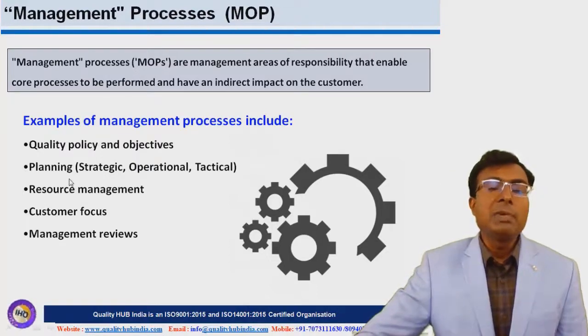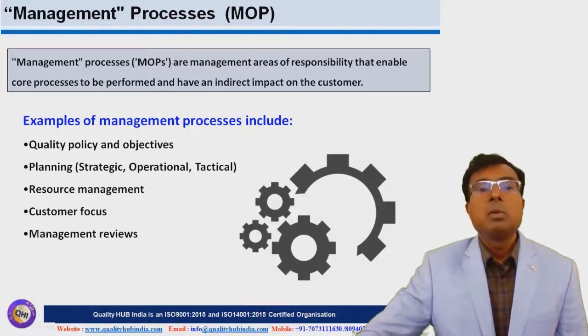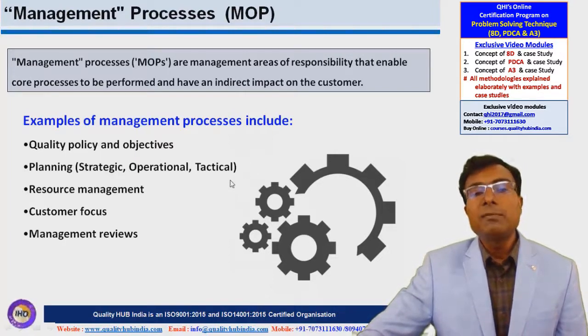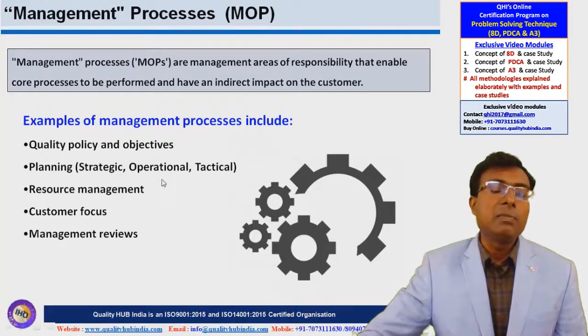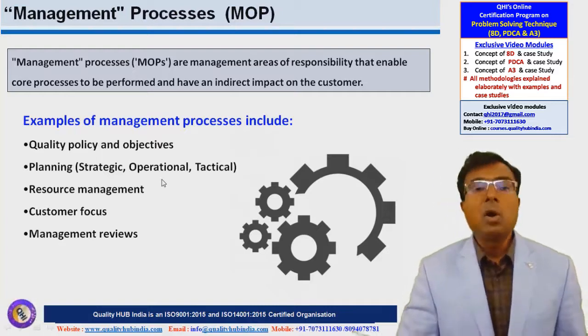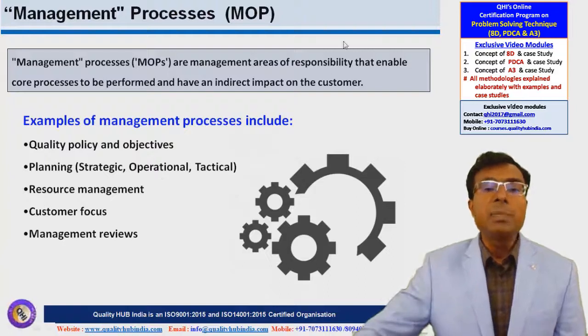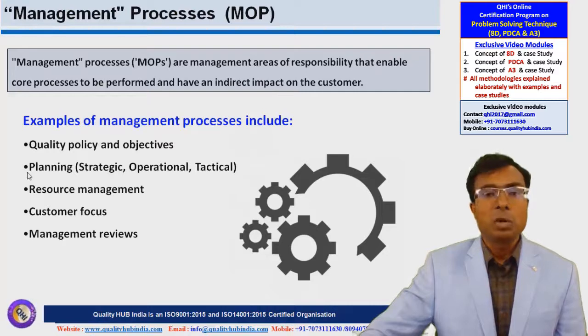The organization level planning, whether it is strategic, operational or tactical in nature, is all done by the management. Strategic planning provides strategic direction to the organization. Tactical planning, which is the second level of planning, provides a framework for deployment of strategy. The third level of planning is called operational level, which is deployment of the tactical level or strategic level elements at the shop floor level. All these are managed by the management at different levels, could be top management, middle management, or junior management.